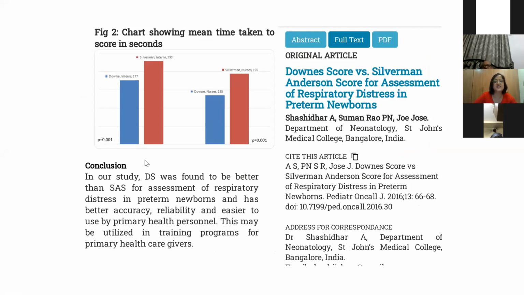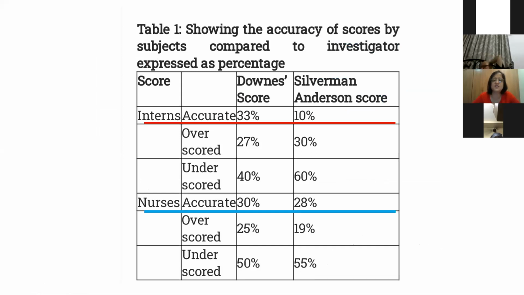And this is the chart showing the Downes score takes much less time than the Silverman-Anderson score. And this is the chart showing the accuracy of the scores by the subject.